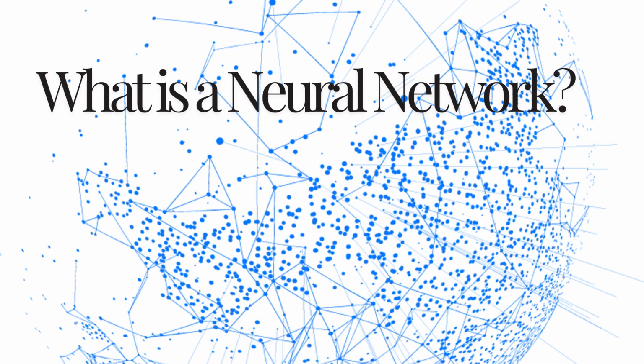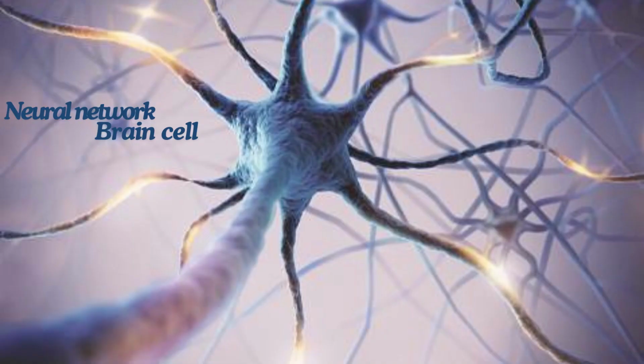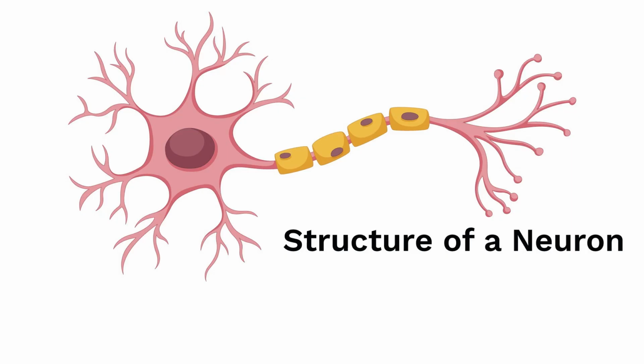What is a neural network? A neural network is a computational model inspired by the human brain. It's made up of layers of nodes, or neurons, that process data to make predictions. These neurons work together, learning patterns from data to improve predictions. When we talk about artificial neural networks, ANNs, we refer to these models specifically designed to handle various tasks like image recognition, language processing, and more.